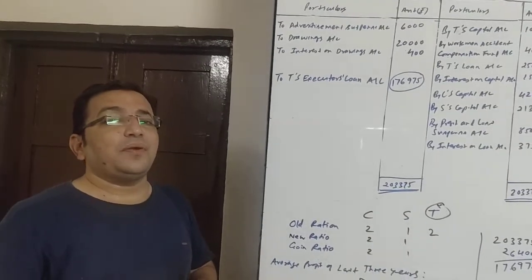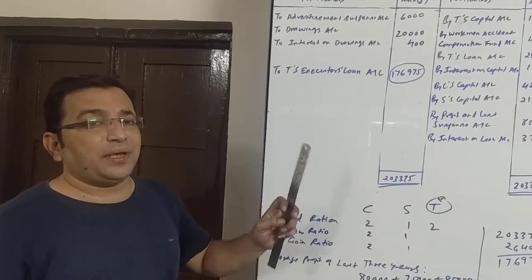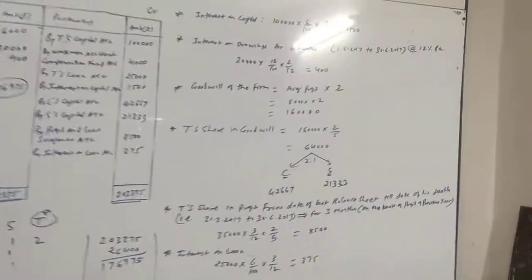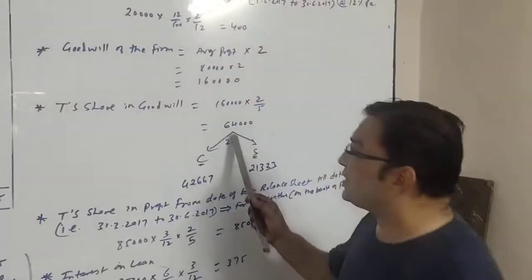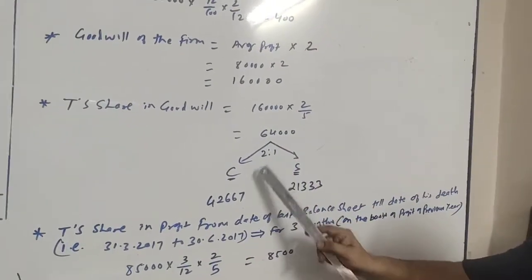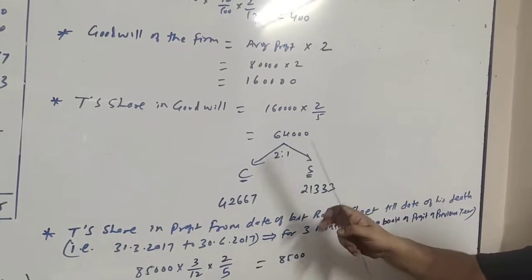So the goodwill which we calculated, 64,000, will be given to T by C and S in the proportion of 2:1. So here the calculation is 64,000 in the proportion 2:1.